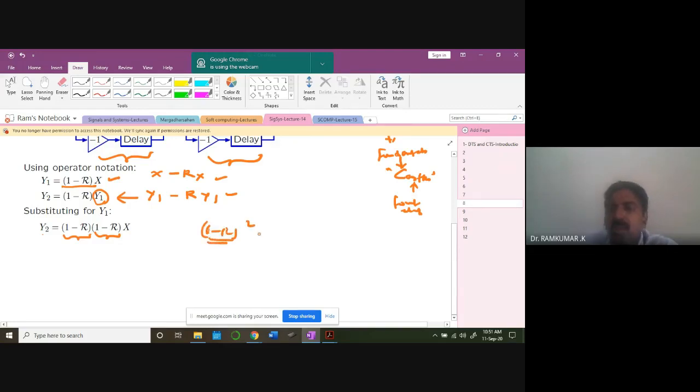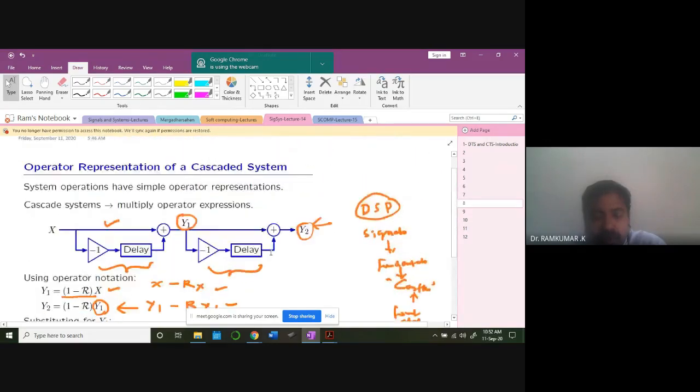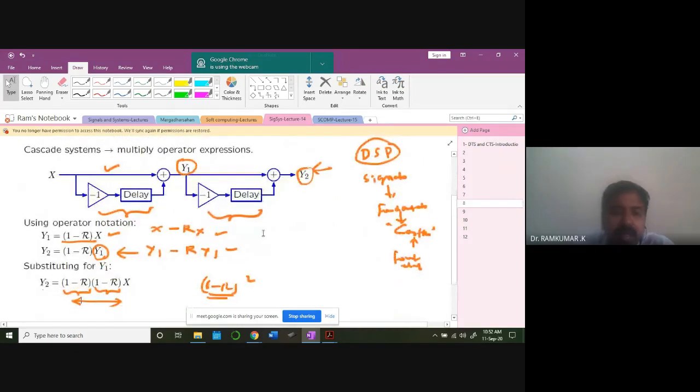So I'm ending up with a polynomial expression, 1 plus R square minus 2R. So A minus B whole square I'm going to get here, a kind of polynomial expression I'm going to end up with by cascading systems like that. Factoring these polynomials and working out the roots of them are some key ideas you'll be learning. So it's called multiplying operator expressions.